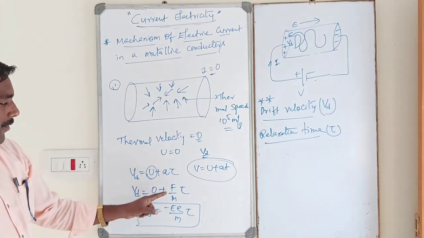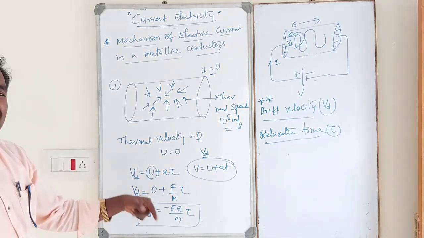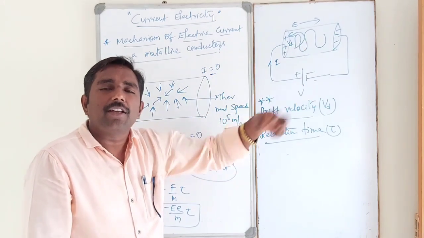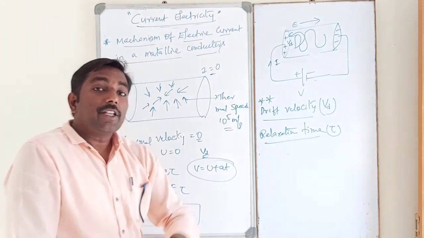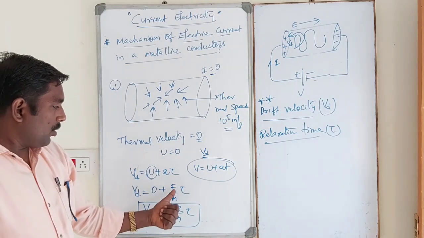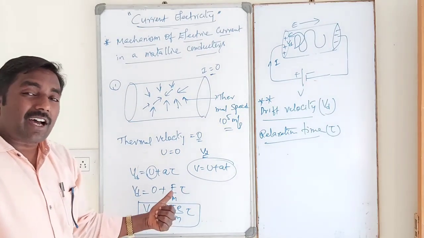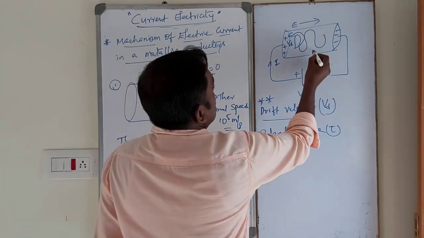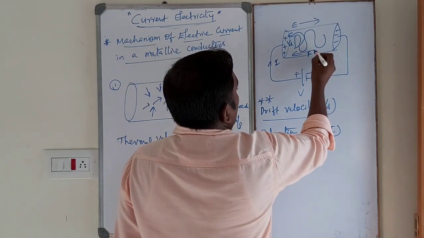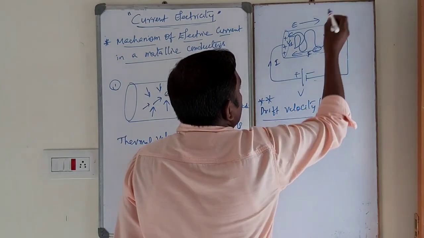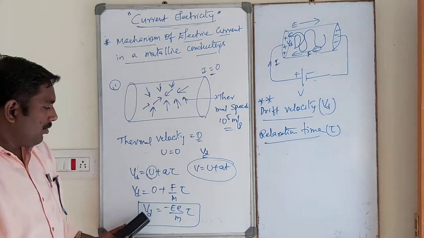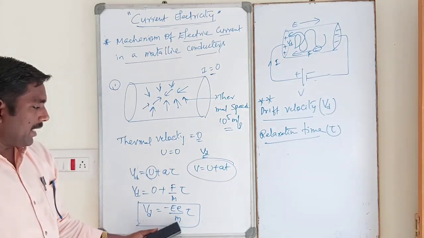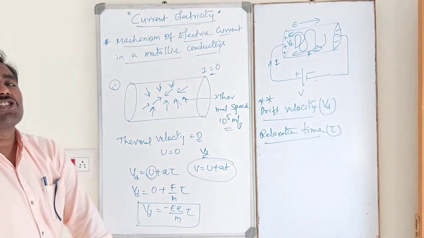Whenever an electric field is applied, some force acts on these charged particles. Whenever a charged particle is kept inside an electric field, some force acts on it. That is the electrostatic force, which we already know. The direction of the electrostatic force in the case of negative ions is opposite to the direction of the electric field. So this is the direction of force acting on the electrons, and this is the direction of the electric field. Now the drift velocity is equal to minus eE tau by m, where m is the mass of the electron, students, and tau is the relaxation time.